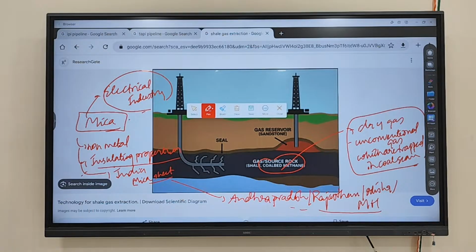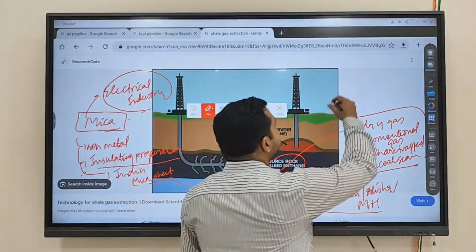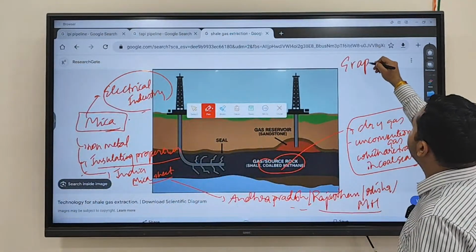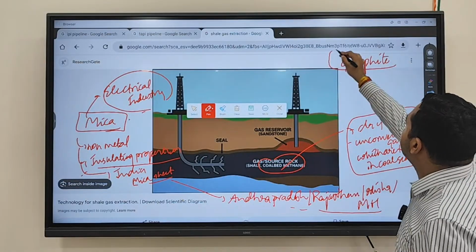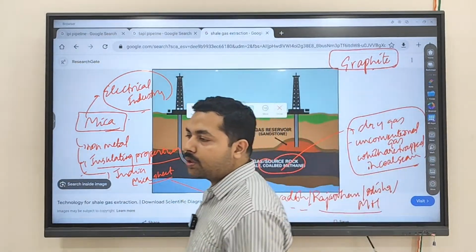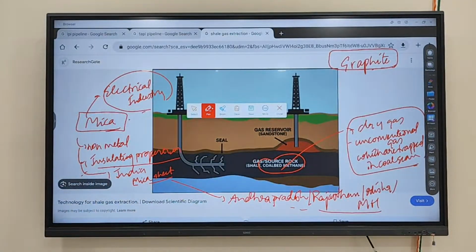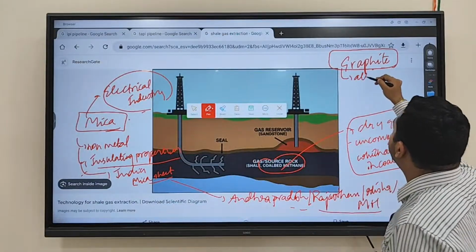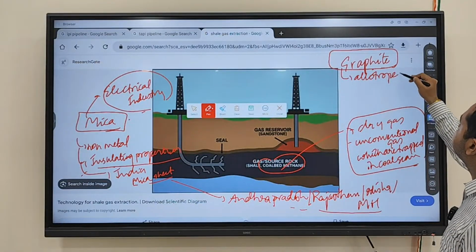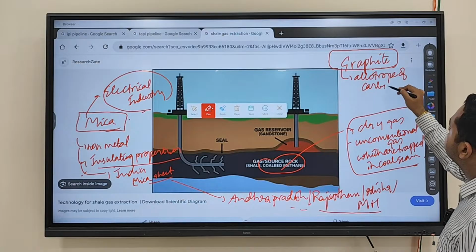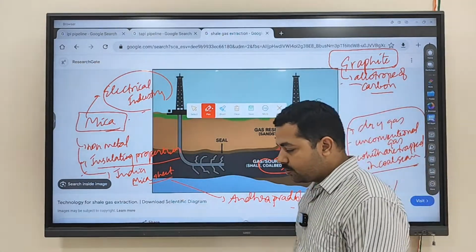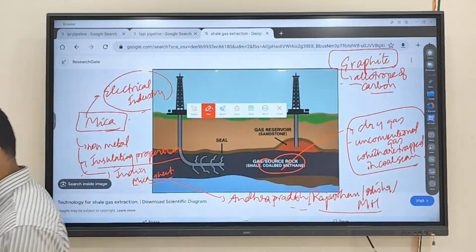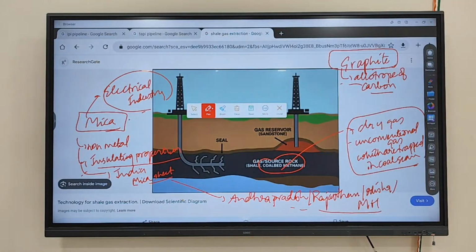Next important one that you have is graphite. What is graphite? Graphite is referred to as an allotrope of carbon. You have diamond, also an allotrope of carbon, and graphite, also an allotrope of carbon.